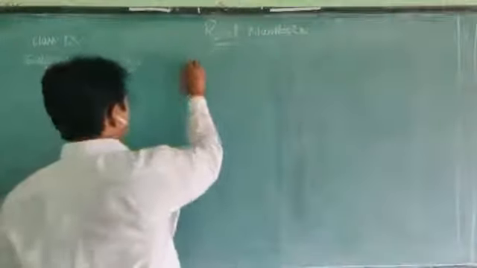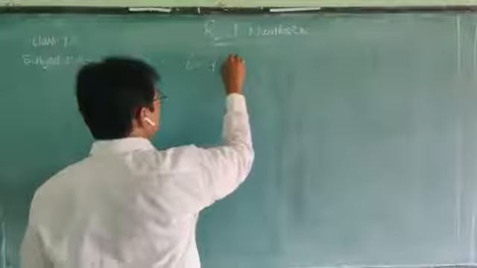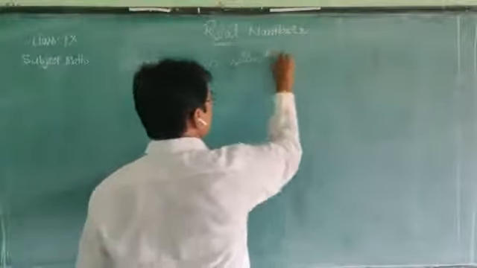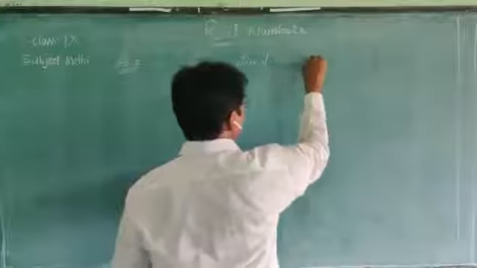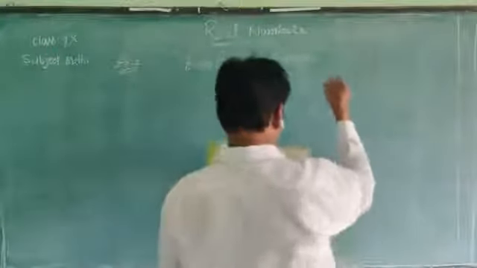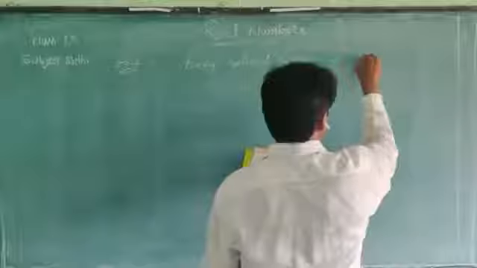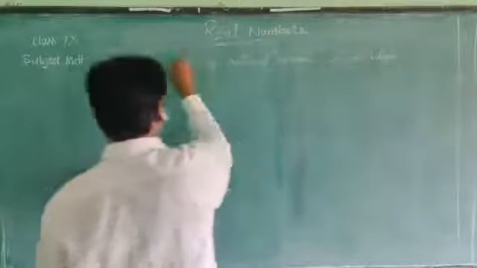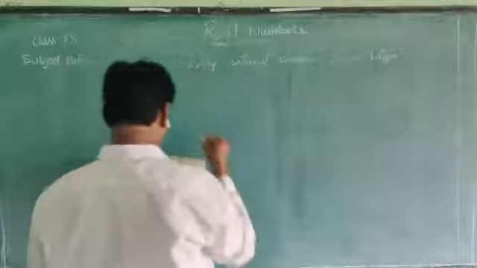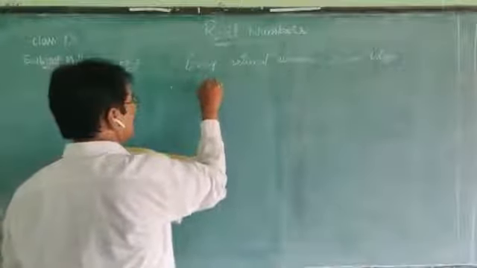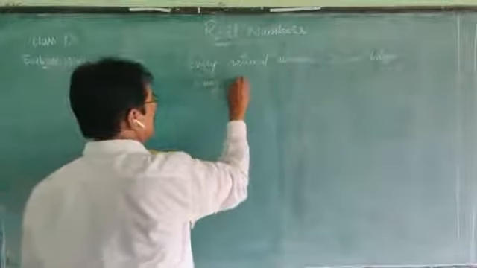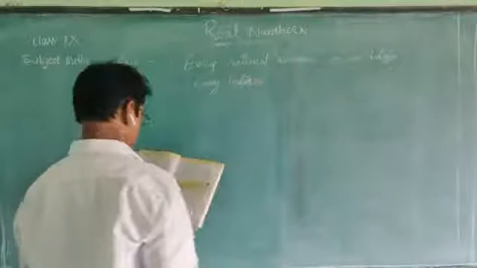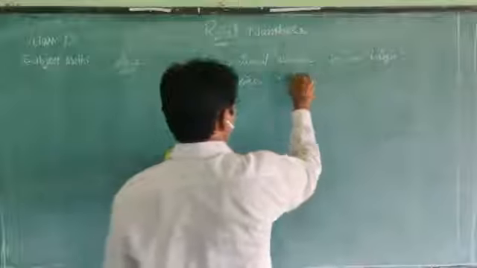Number 1, every real number is an integer. It is the first statement. Number 2, every integer is a rational number.